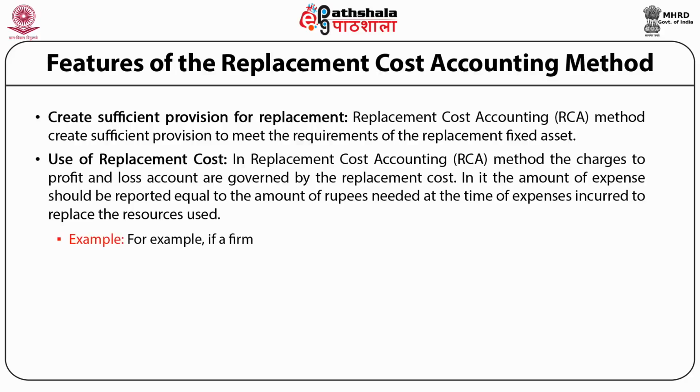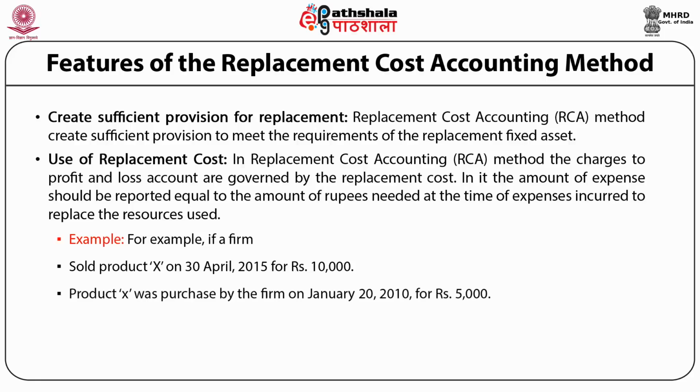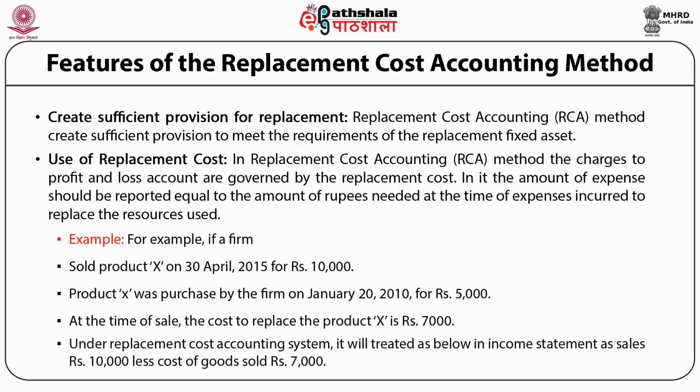For example, if a firm sold product X on 30th April 2015 for 10,000, and product X was purchased by the firm on 20th January 2010 for 5,000, and at the time of sale the cost to replace the product is rupees 7,000, then under the replacement cost accounting system, the income statement will show sales of rupees 10,000 and cost of goods sold 7,000.